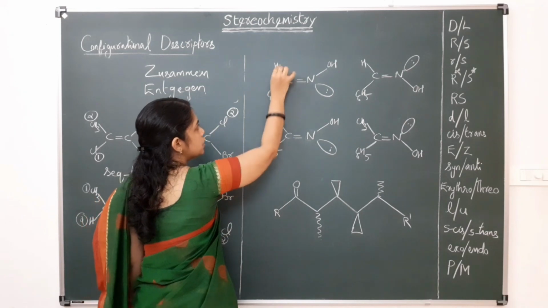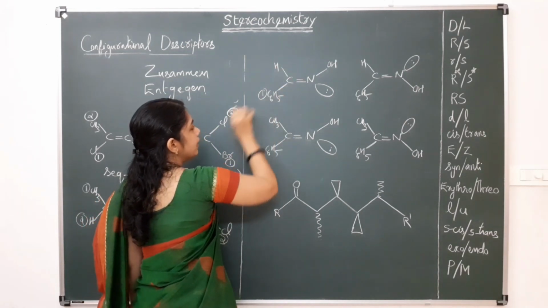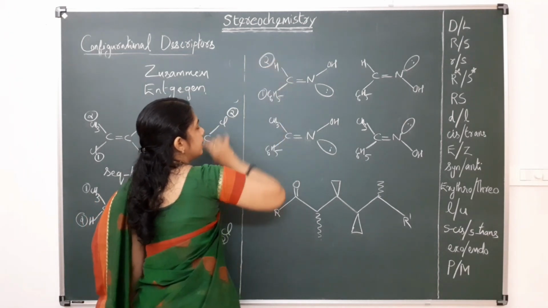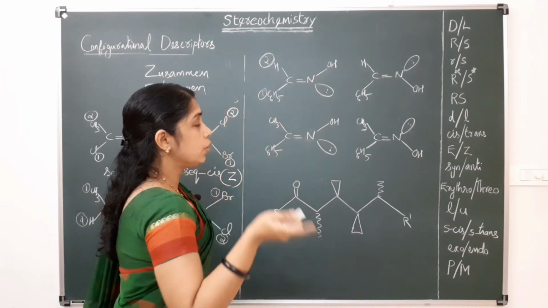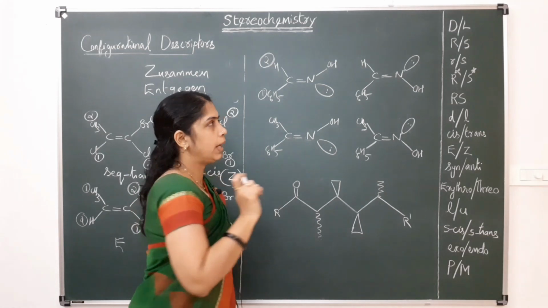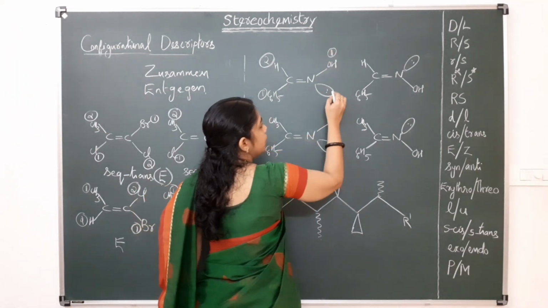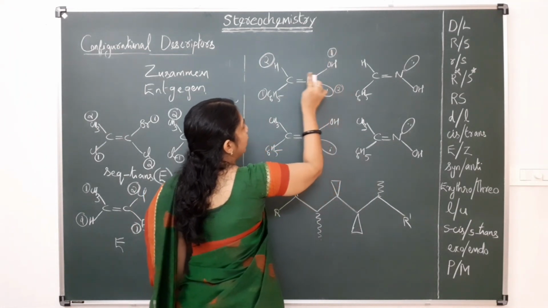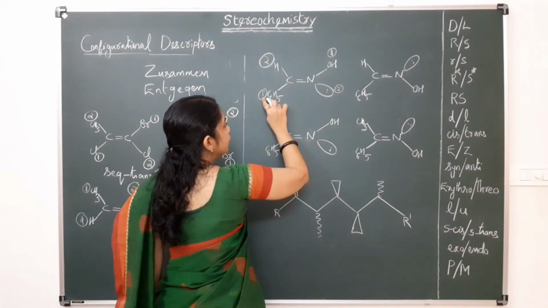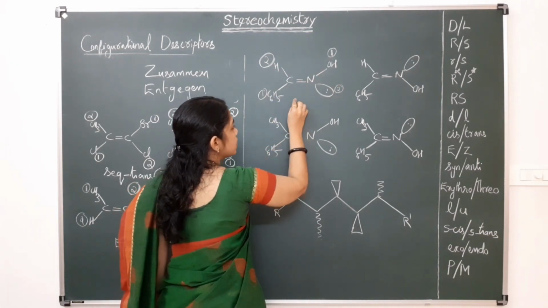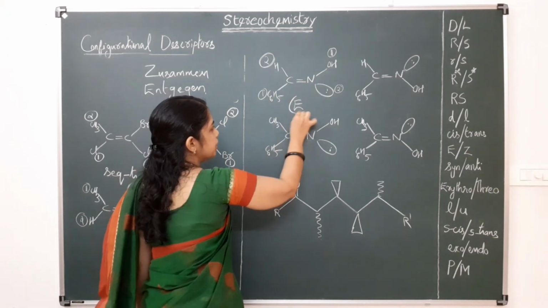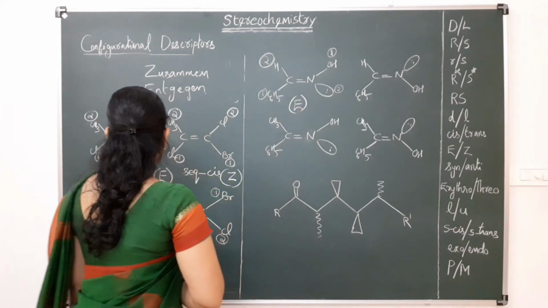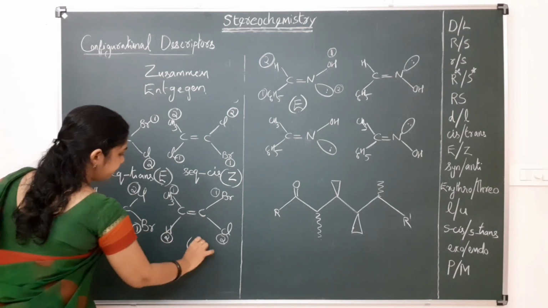For these two ligands, this will get first priority, this will get second priority. And for this OH and lone pair, as you know, the lone pair will get least priority. So this will get first priority and this will get second priority. So here the first priorities are on the opposite side. So this has the E configuration.